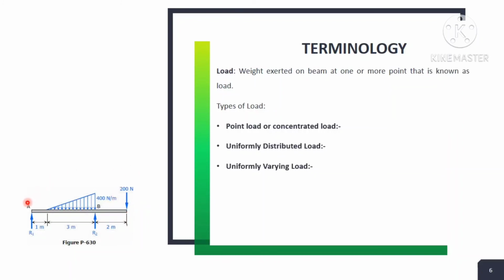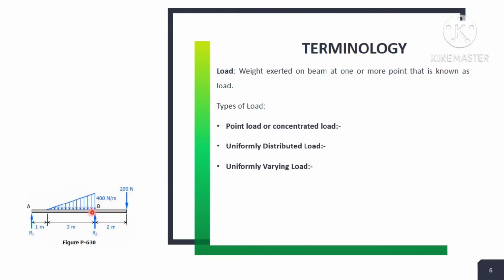But there is another type of load also present on that beam, known as the uniformly varying load, UVL, meaning the load, considered from point A at 1 meter away, is continuously increasing, gradually increasing in form,